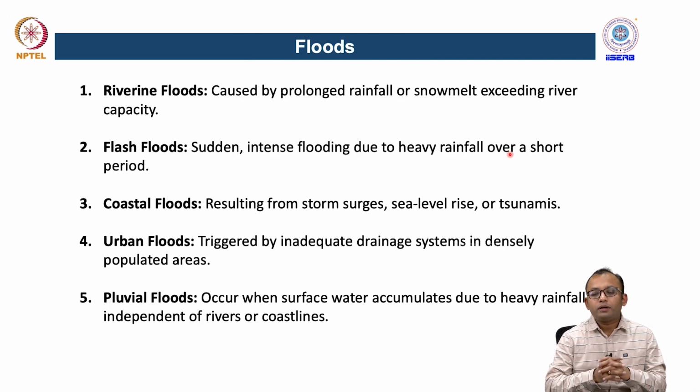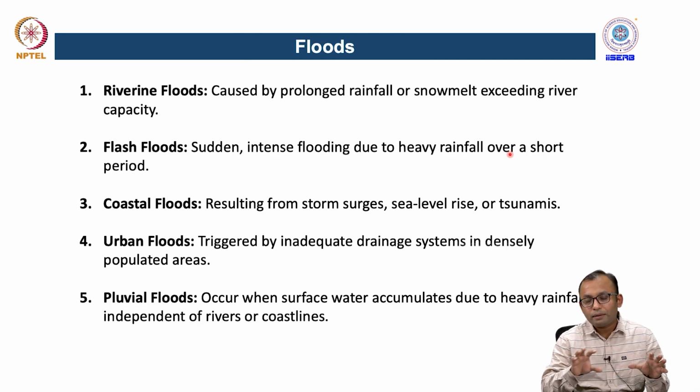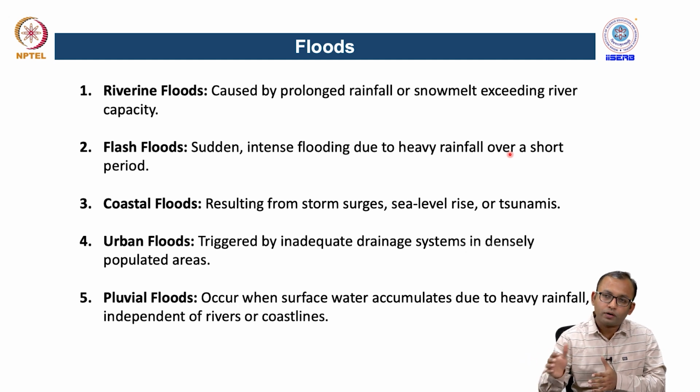So, moving forward, now we will talk about the implications of changes in the extreme precipitation events on different types of hydrological processes, primarily floods, droughts and overall water cycle impacts. So, what exactly are floods? Floods are generally defined as